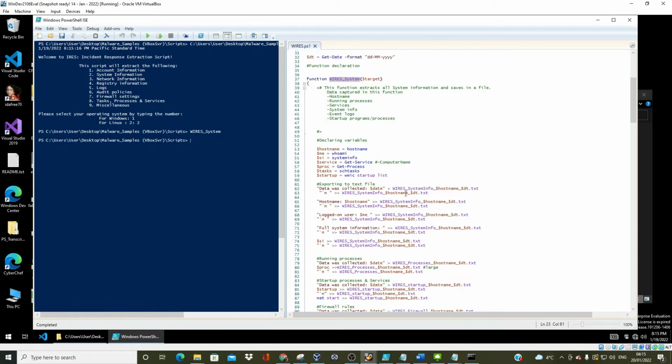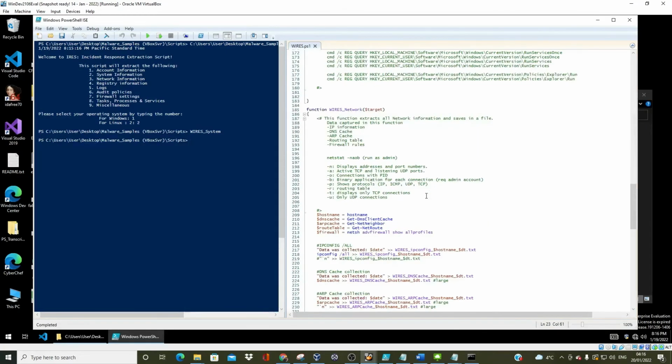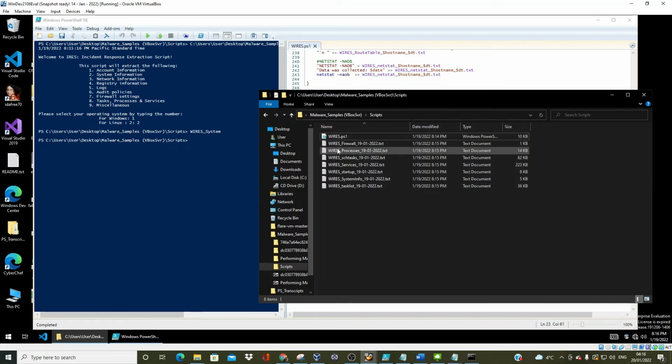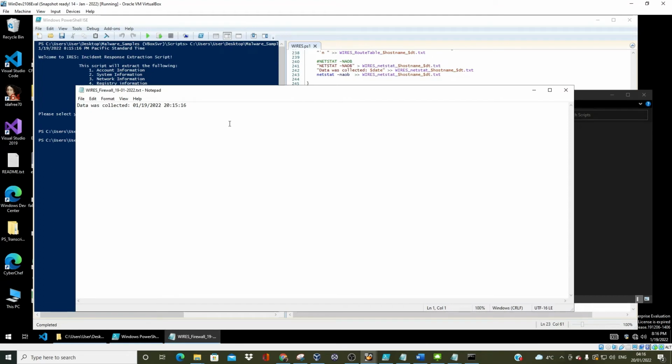that is done. By the way, let me show you. When we ran this, it wrote this to the host: the date, time, and then time zone. And of course, it printed this out, right? So that's done. Now you can go to the folder. As you can see, you have 1, 2, 3, 4, 5, 6, 7 new files, right? Let's dig in. So firewall settings, no firewall settings. Again, this has been disabled because I'm on my lab.